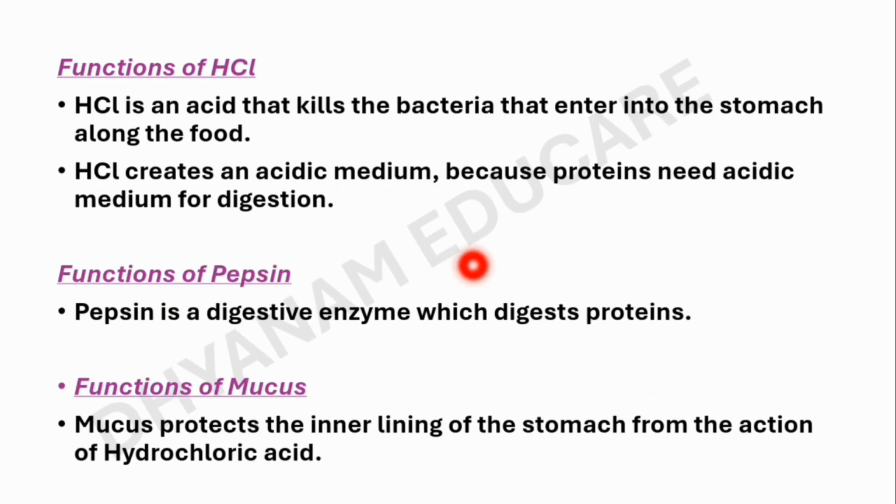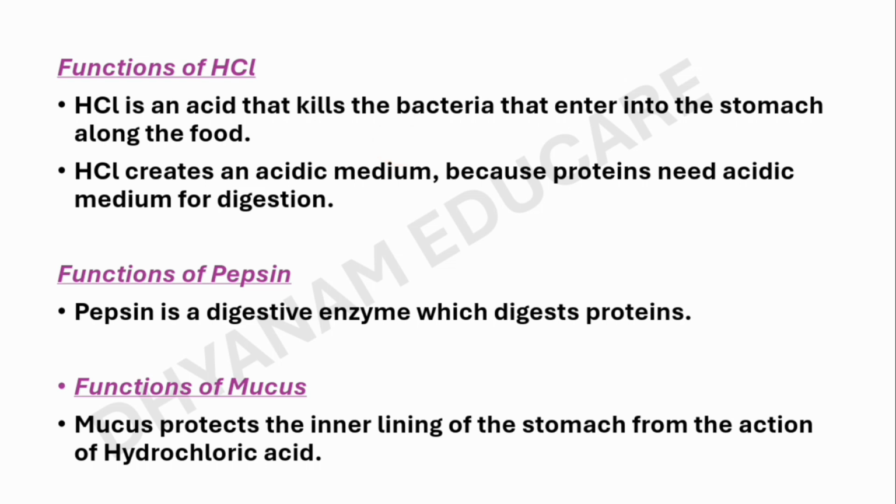Do you know the functions of HCl, pepsin and mucus in the digestion process? HCl, hydrochloric acid, is an acid that kills the bacteria that enter the stomach along with the food. HCl also makes the pH of the stomach acidic, because proteins need an acidic medium for digestion.